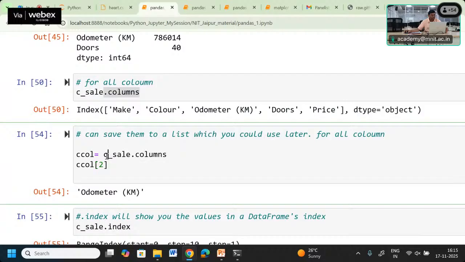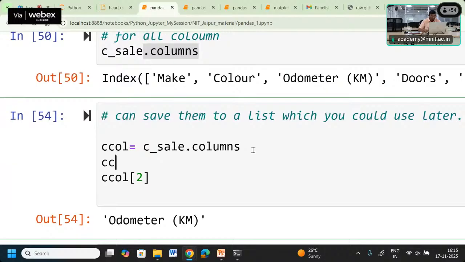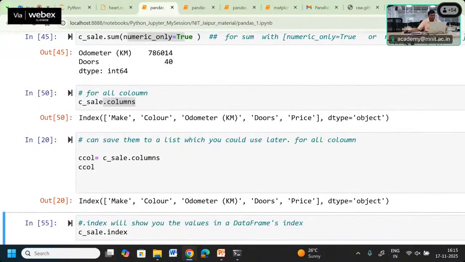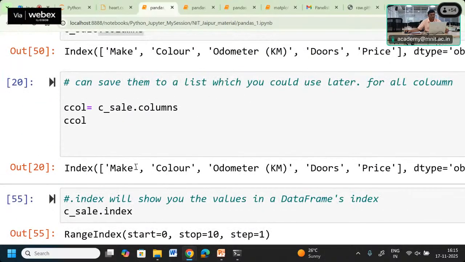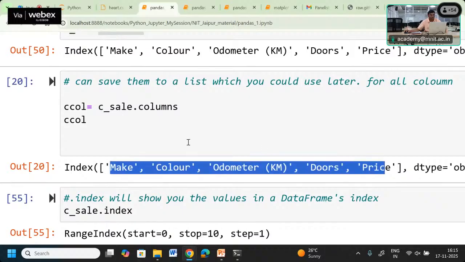Through this data frame dot columns, we are getting the list of columns into C column. Now if you display C column, you can observe that we are getting the list of columns. These are the column names that we get as a list.